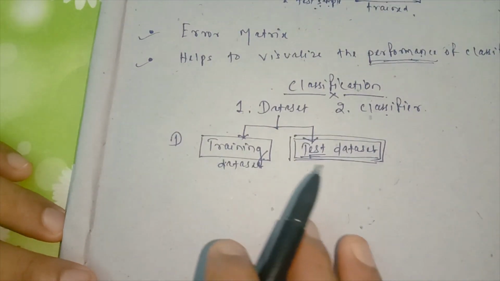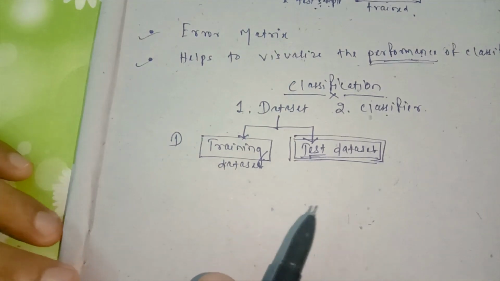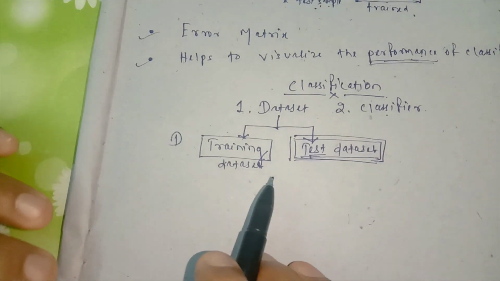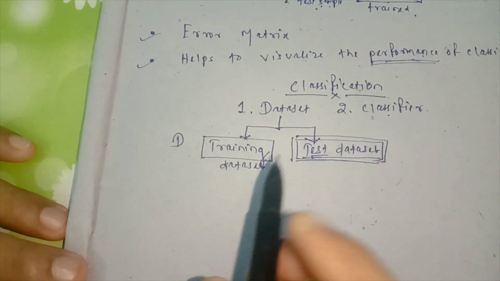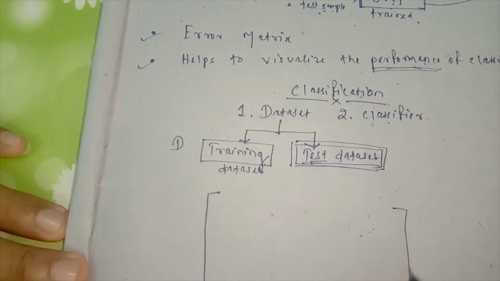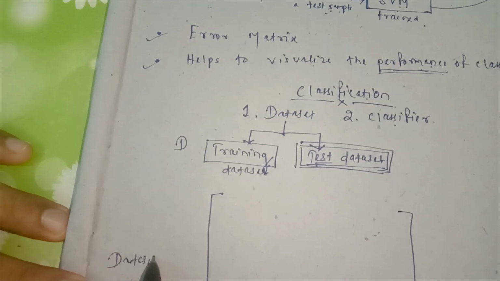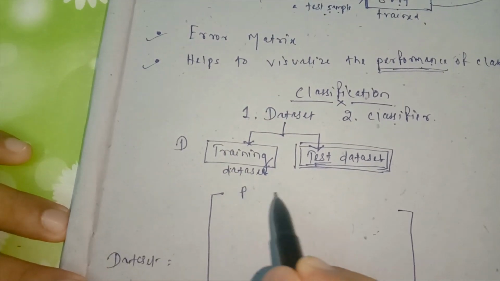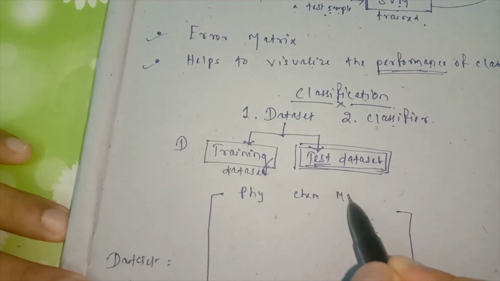Here I am going to make a simple sample data set. I am taking it randomly. Just consider, for example, a simple data set related to student pass fail information. There are three subjects: physics, chemistry, and mathematics.